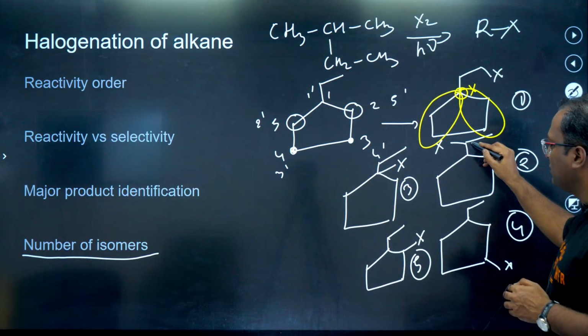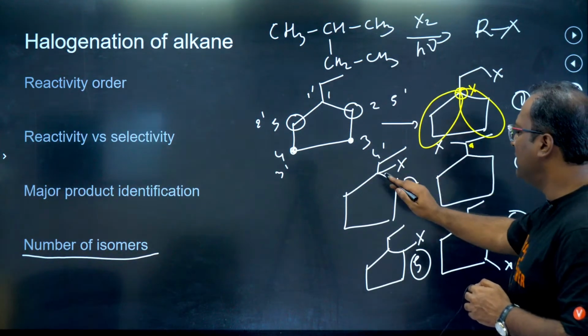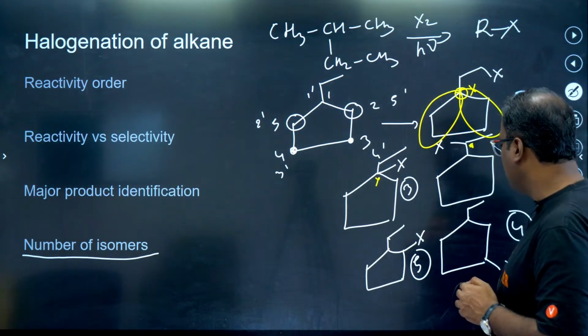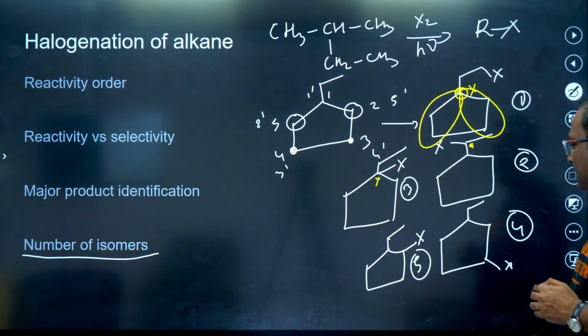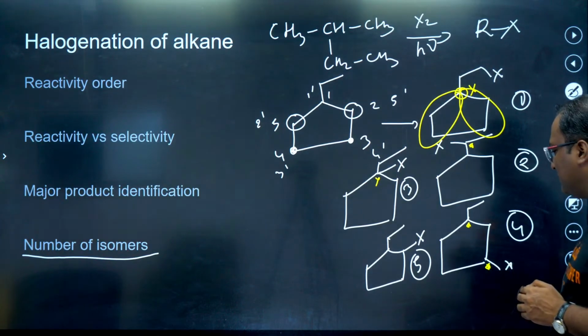In compound number 2, there is a chiral center here. We see 4 different groups attached. In compound number 3, there is again no chiral center. This is not a chiral position. In compound number 4, now this is a chiral center and this is also a chiral center.